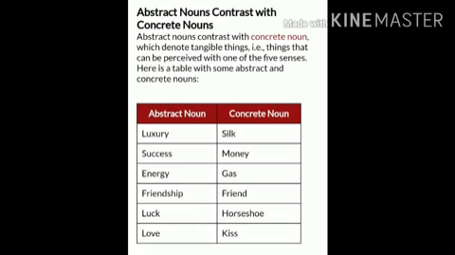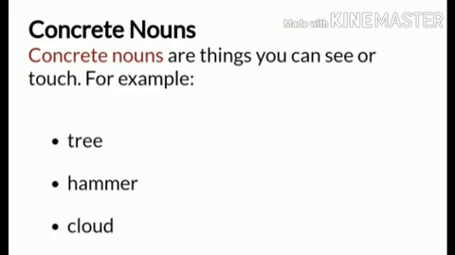Abstract noun, luxury. Concrete noun, silk. Abstract noun, success. Concrete noun, money. Abstract noun, energy. Concrete noun, gas. Abstract noun, friendship. Concrete noun, friend. Abstract noun, luck. Concrete noun, horseshoe. Abstract noun, love, and concrete noun, kiss. In this way, I hope you have understood how abstract nouns contrast with concrete nouns.